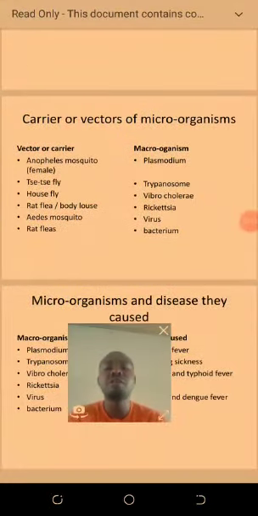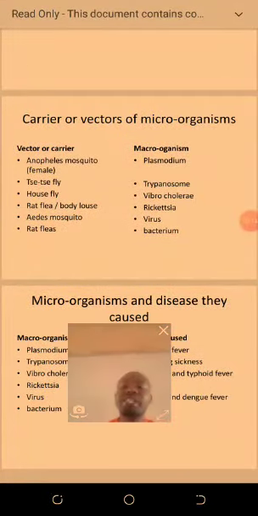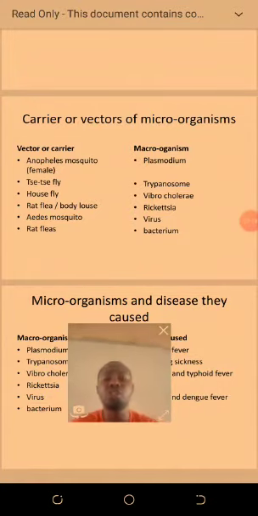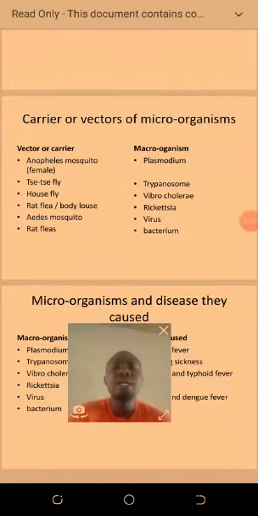The first vector there is the female Anopheles mosquito, which is just the vector or the carrier. It's not the microorganism. The microorganism there is the Plasmodium, a causative agent of malaria.